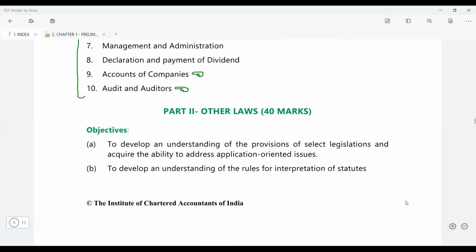Also, if you discuss the other law, here it is to understand the rules of interpretation of statute. Now, what is a statute? Statute means the law, any law which you have to interpret. That is your interpretation of statutes. Apart from that, you'll also have to develop the understanding of the select legislations, right? And again, the application-oriented issues, you can address that.